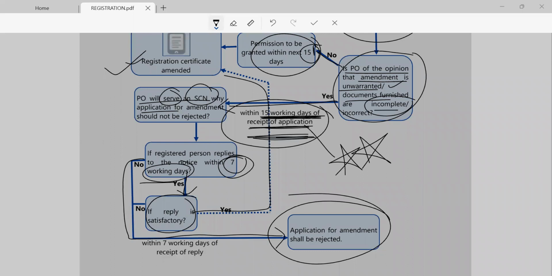And when amendment and everything in order, write days. Now you can write vice versa also.